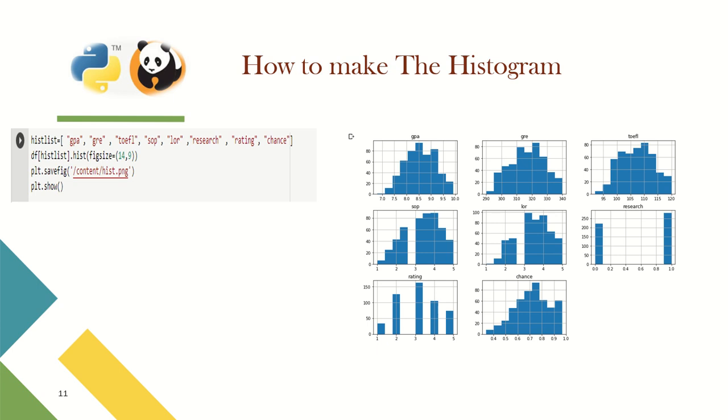Then plt.savefig with the file name containing trend.png, and plt.show. The result gives the histograms of the different data: GPA, GRE, TOEFL, SOP, chance, research, rating.